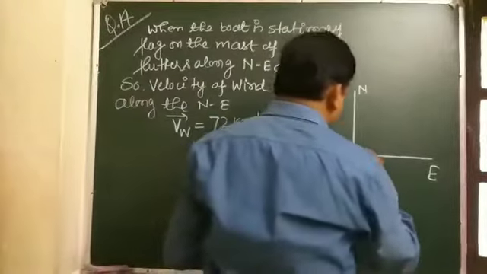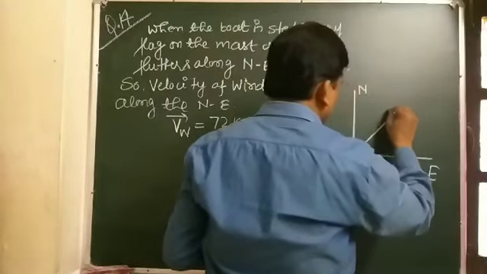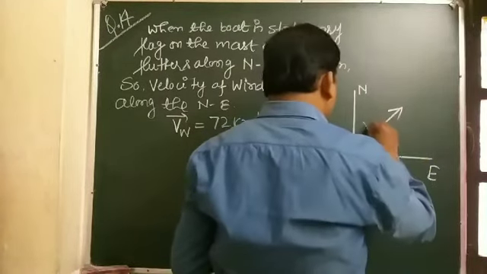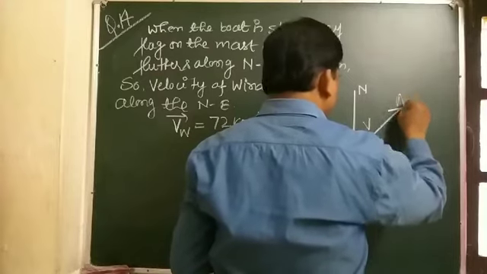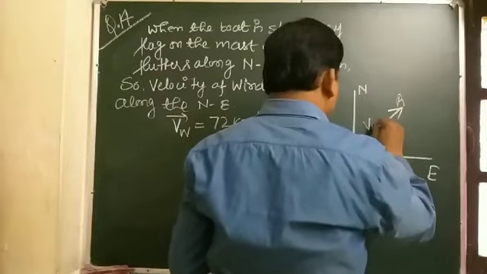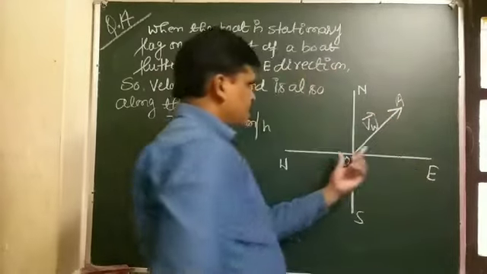This is the velocity of the wind, and it is shown by OA. This is the velocity of wind in this direction.